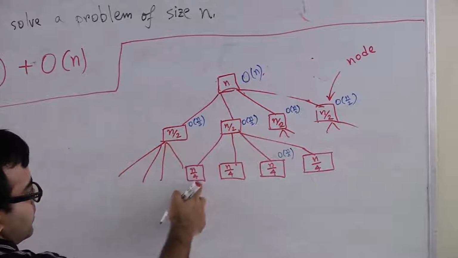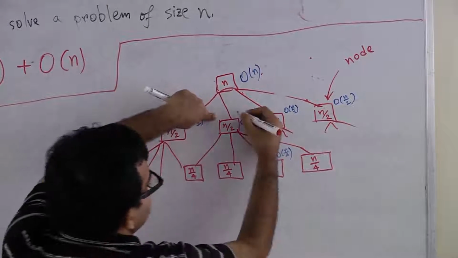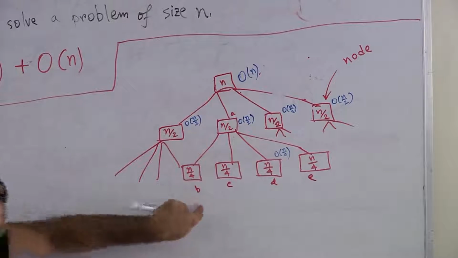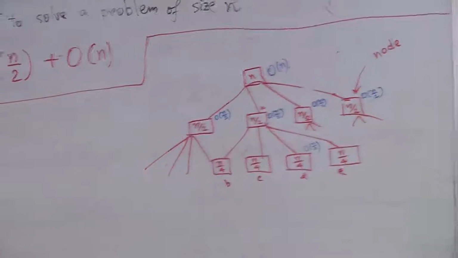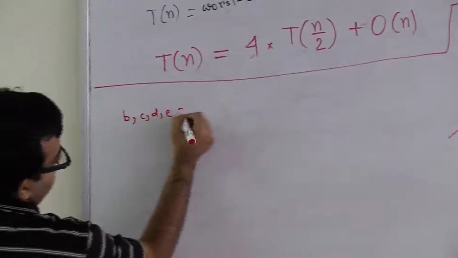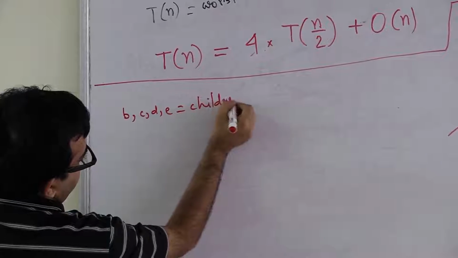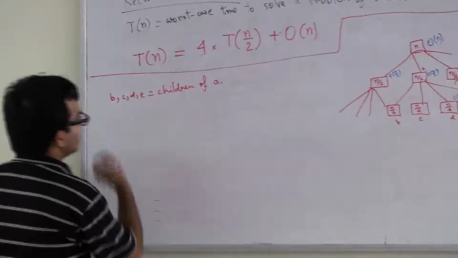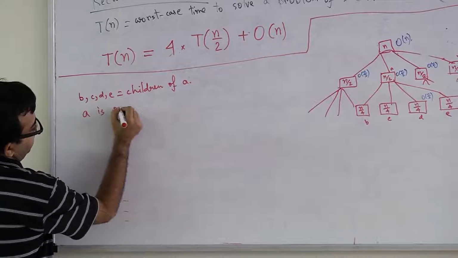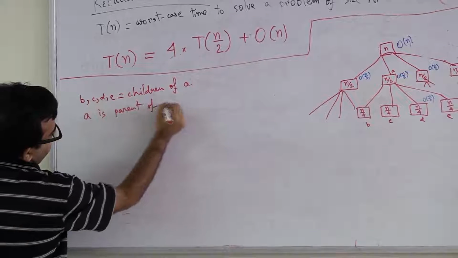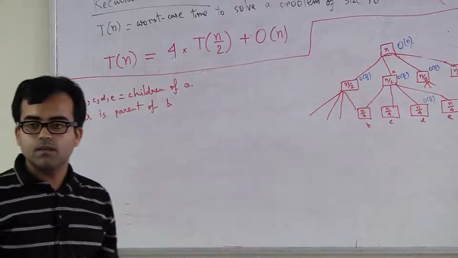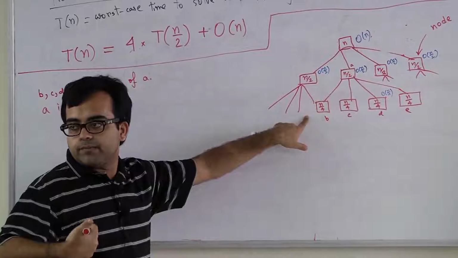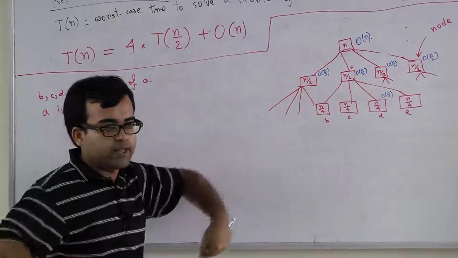And say this node is A, and these are B, C, D, E. You will say that B, C, D, E are children of A, or A is the parent of B. So, in this tree, each node represents one subproblem that you encountered somewhere during your algorithm.